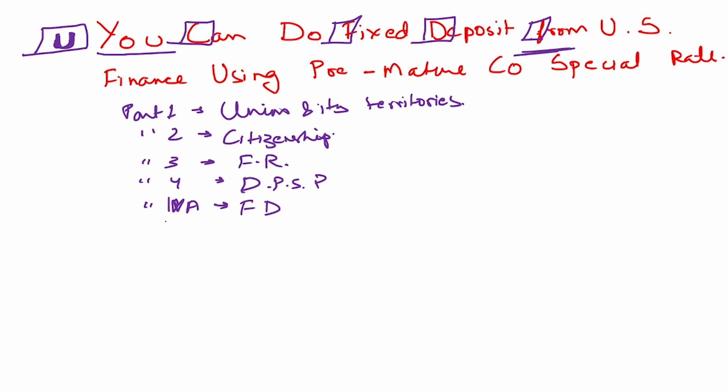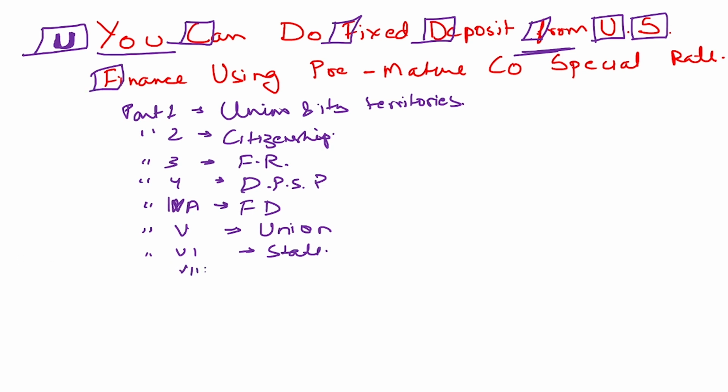In the same manner, part 5 of the Constitution is talking about the Union, and part 6 of the Constitution is talking about the states. So part 5 is the Union and part 6 is the states. Now we have F again, finance, United States, finance.